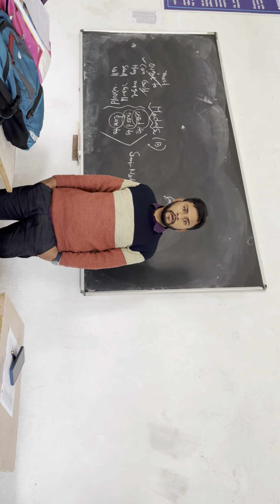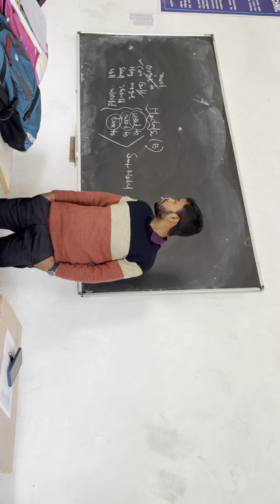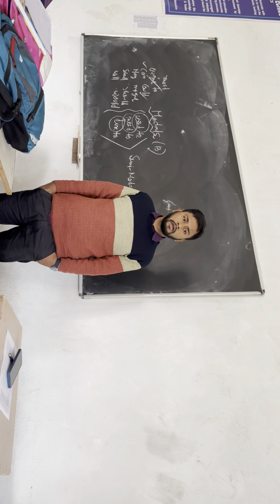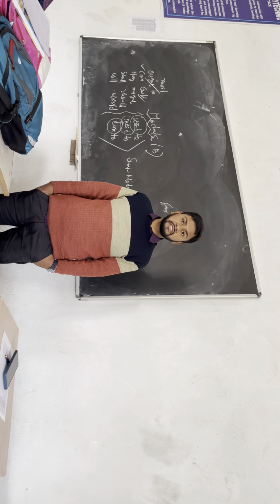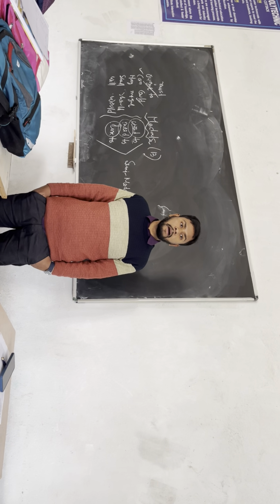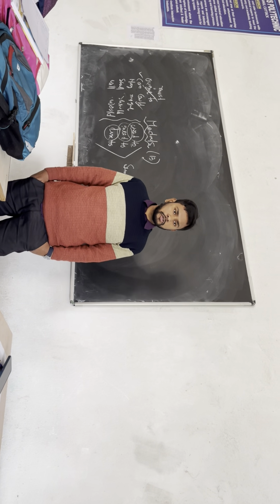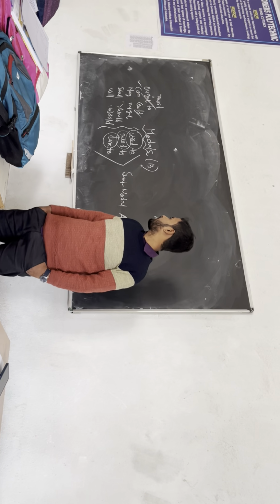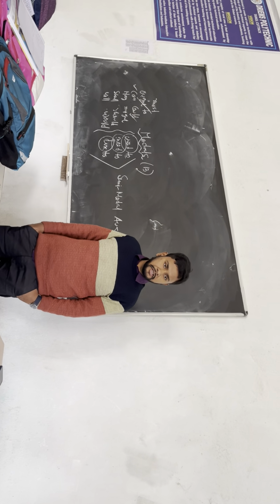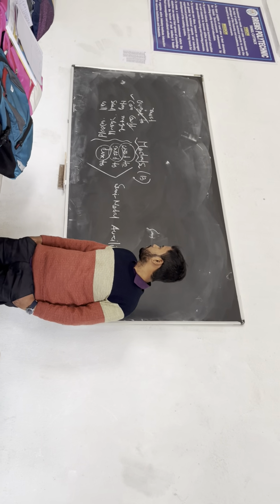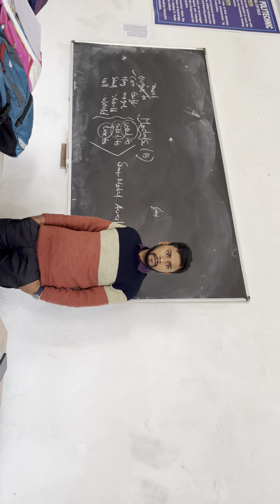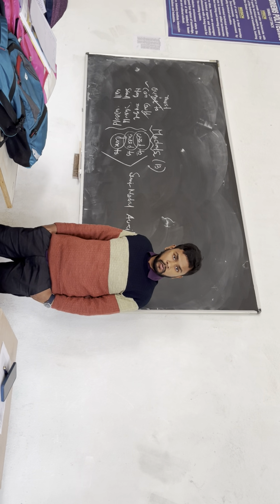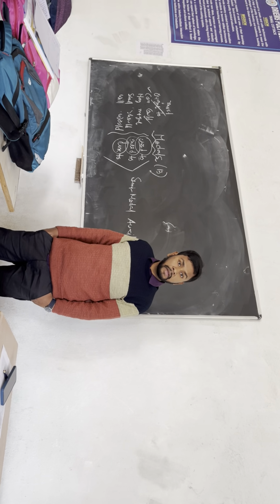So may can be used for the purpose of taking permission, and also for expressing probability. Meaning it may rain today, he may come to my house. So may can be used to express a kind of probability. Now we are going to discuss might. The past form of may is might. Might can be used to express probability also. It might rain today, and also you can say it may rain today.